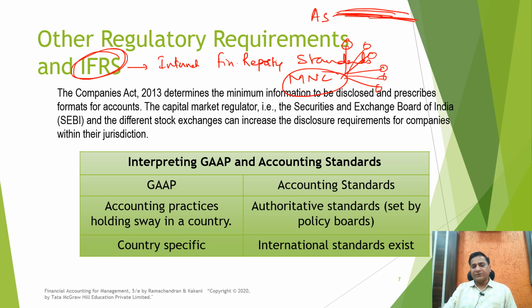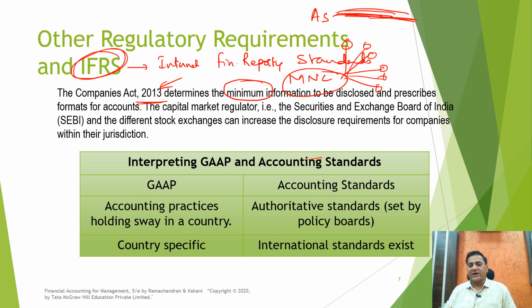In India, the Companies Act 2013 determines the minimum information to be disclosed. I repeat, it determines the minimum information to be disclosed. If you need to make more disclosure, you are free to do that. But whatever the bare minimum requirement is, you need to at least follow those bare minimum disclosure norms. So the Companies Act would say what the disclosure norms are, so at least those things need to be disclosed.